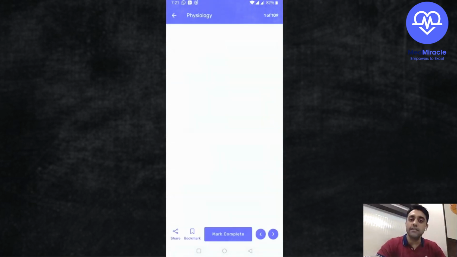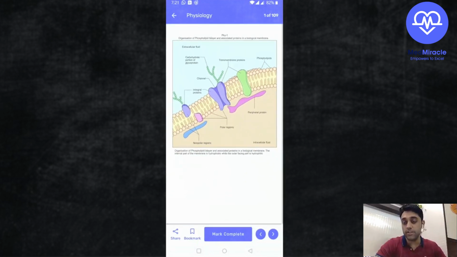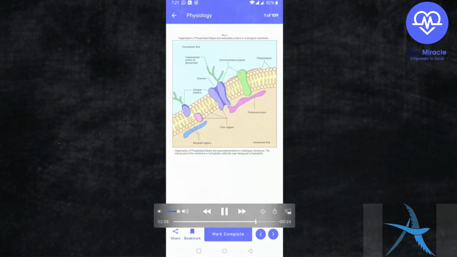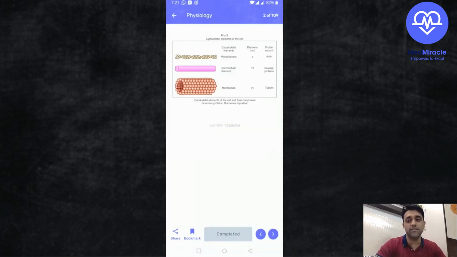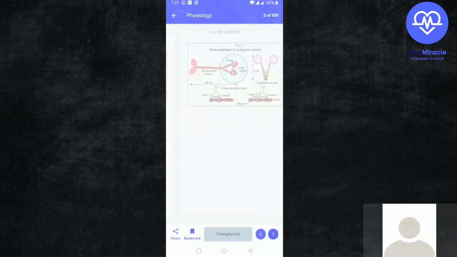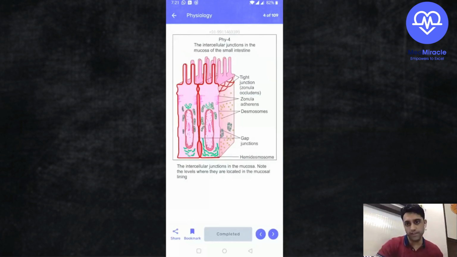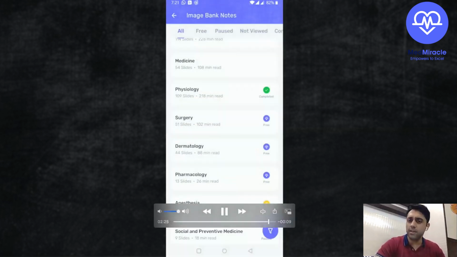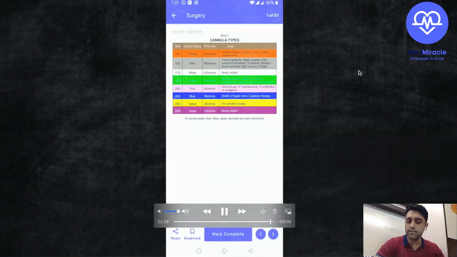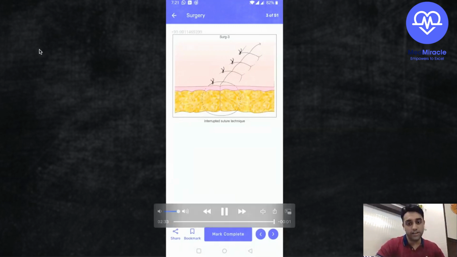In this app, we have various sections. We have subject-wise, we have physio, anatomy, all the subjects which you need. We also have the image-based questions, image-based pearl of the day, spotter of the day, which will be very useful for your day-to-day practice. Because as you know, image plays a very important role for clearing the exam. Everything has started changing into clinical-based questions, image-based questions, video-based questions to be a better doctor. So we have this Med Miracle app, which has all these subject-wise test series, image banks, question banks, all the important things which you need basically to clear your exams.